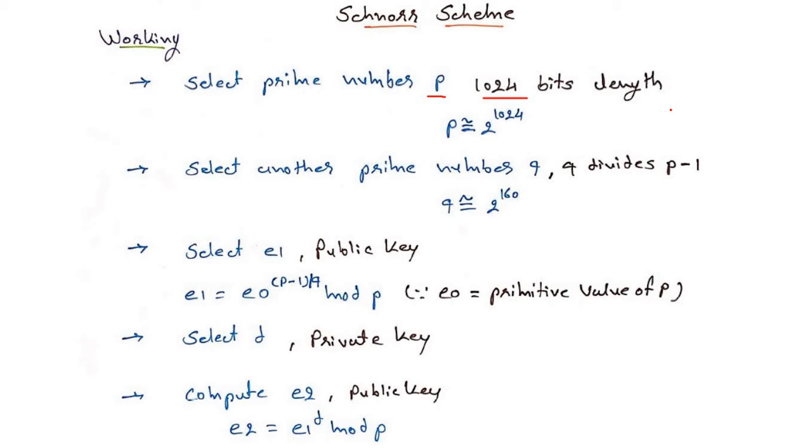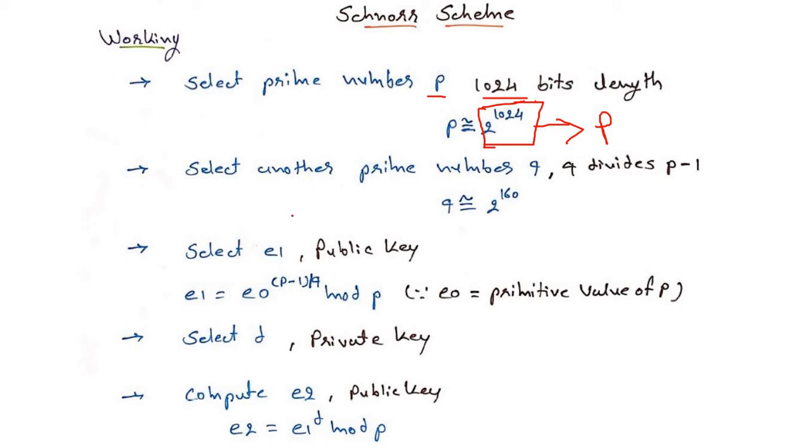It means we choose a prime number of about 2 power 1024. Get it? A length of 1024 bits means 2 power 1024. So when we calculate this value, 2 power 1024, we can easily guess the value of p.